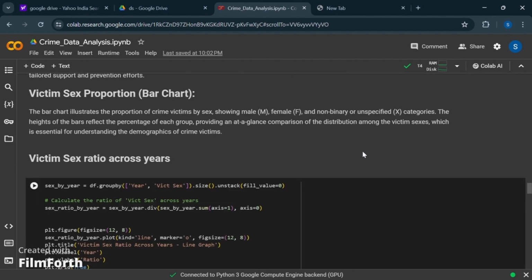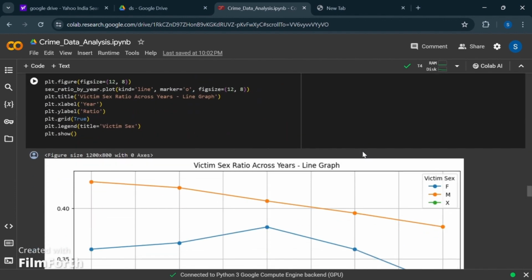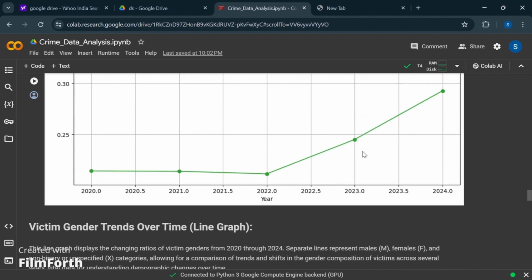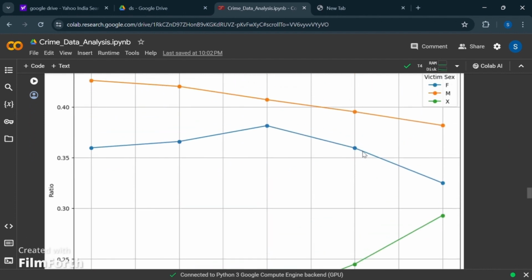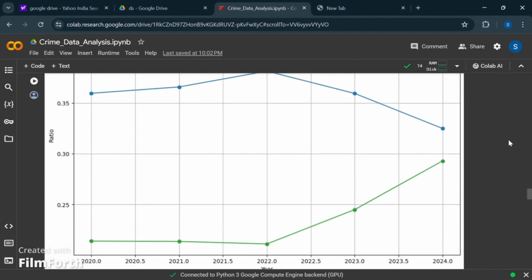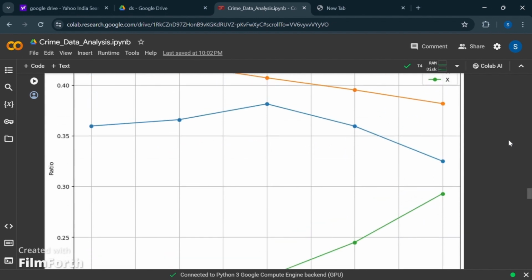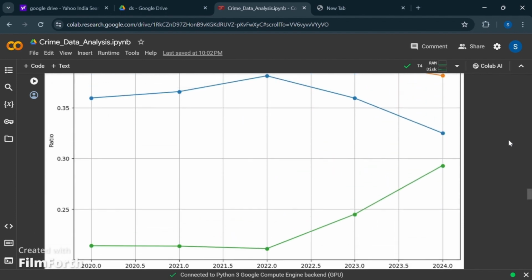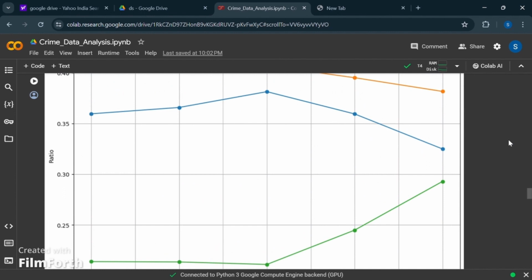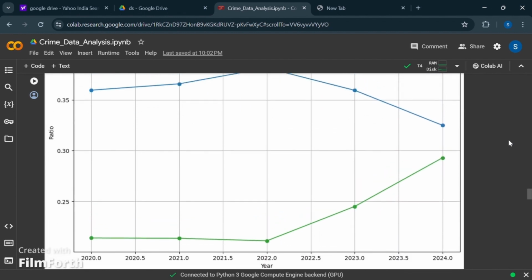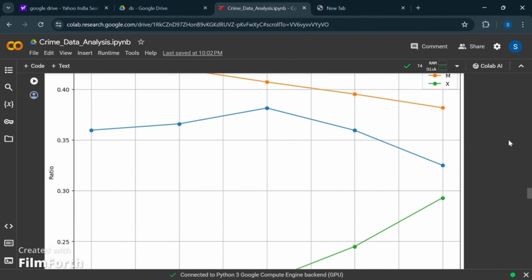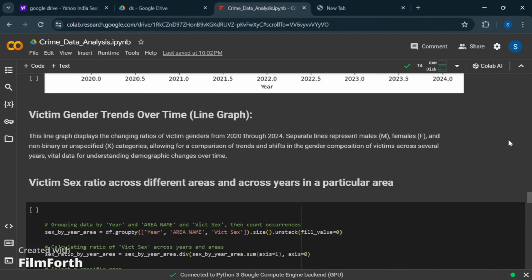Now, we see it across the years. We have divided the male, female, and non-binary victim ratio across the years as per the code. As we can see, the ratio has been dropping for the male, whereas for non-binary, it has been increasing over the years 2022 to 2024. And the female ratio has trends varying from year to year. From 2020 to 2021, there was a little rise, and from 2021 to 2022, we can see a sharp rise of cases, and later on it has been decreasing a lot.